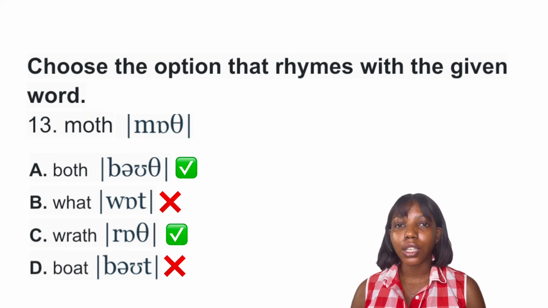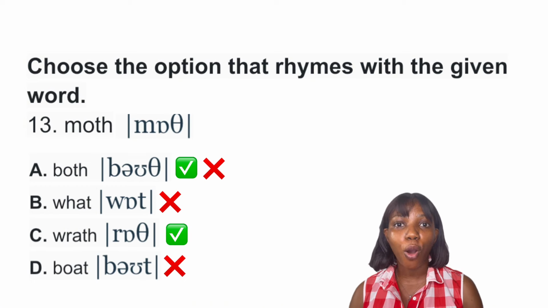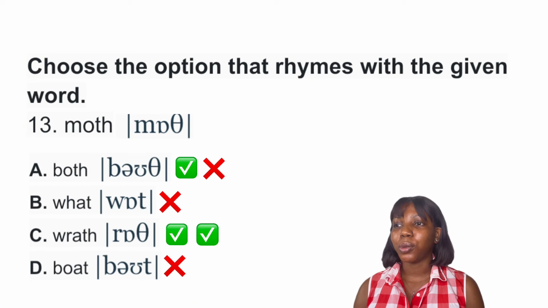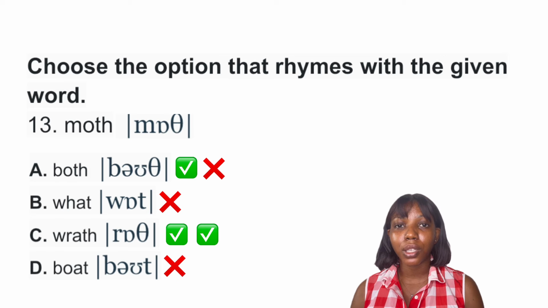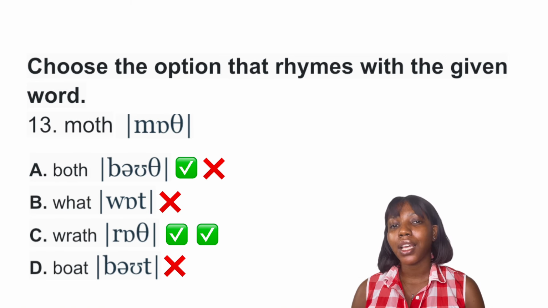Now let's take a look at the second to the last sound in option A. The second to the last sound is O, so we eliminate it, because it is O we are looking for, right? Option C is the final answer to this question because letter A is pronounced as O, as in wrath. So option C is the final answer to this question.